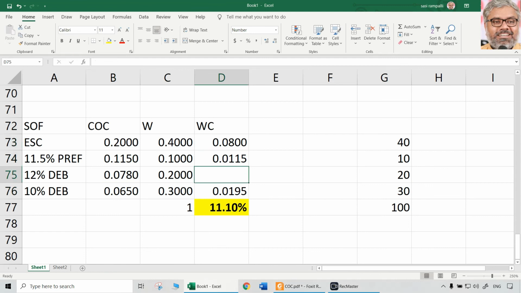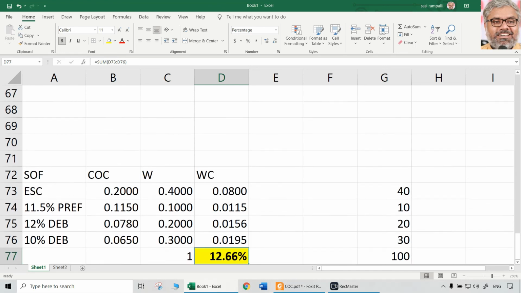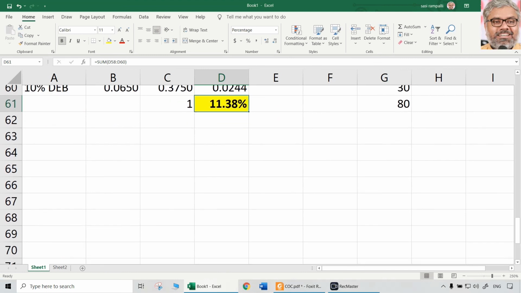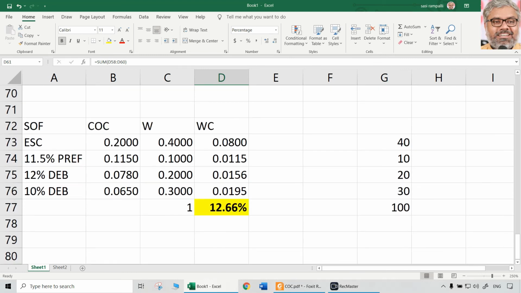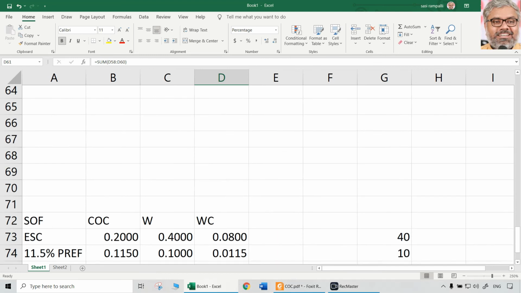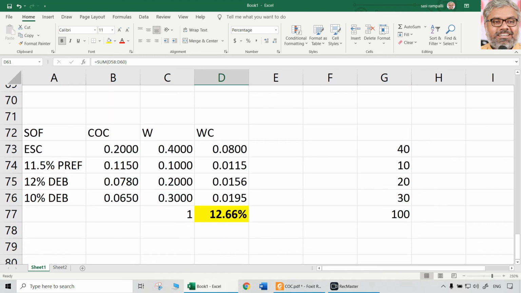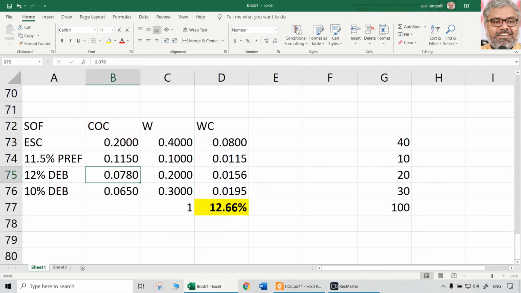With this, if you multiply them and total them, the new or revised weighted average cost of capital can be calculated as 12.66%. Earlier it was 11.38%. Now it is 12.66%. So here what happened? It has increased. In spite of the fact that debt is a cheaper source of finance, still overall cost of capital increased because the cost of equity increased tremendously.